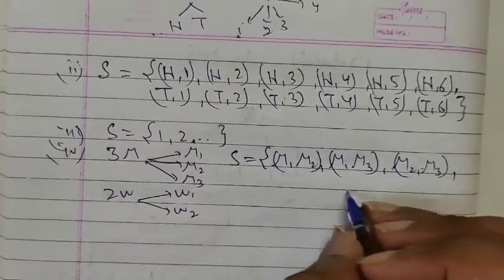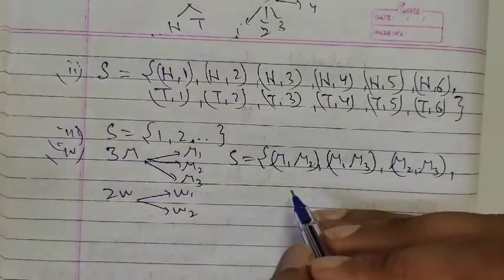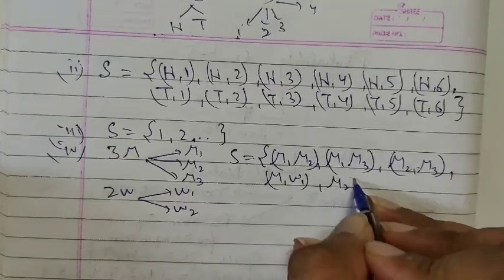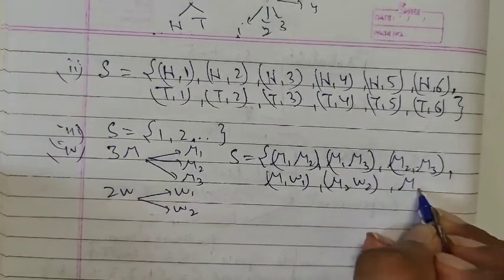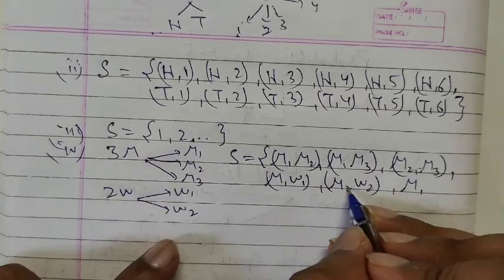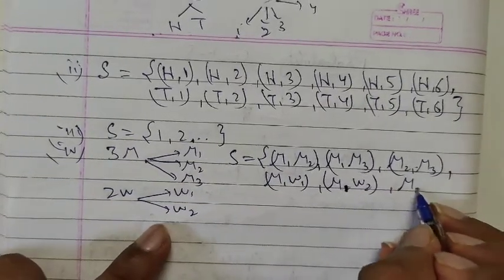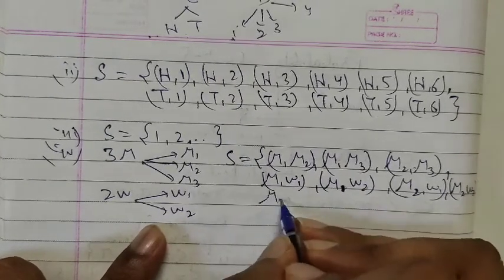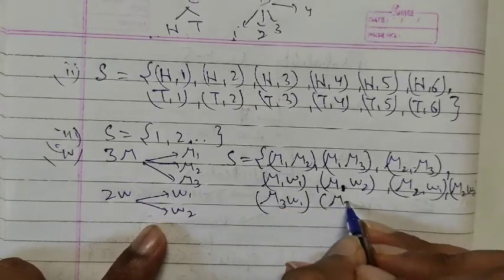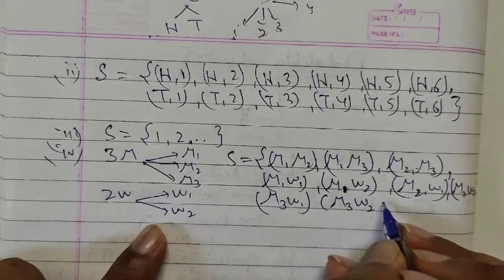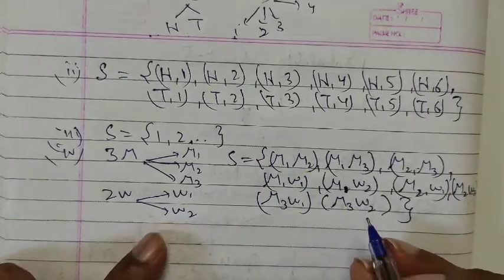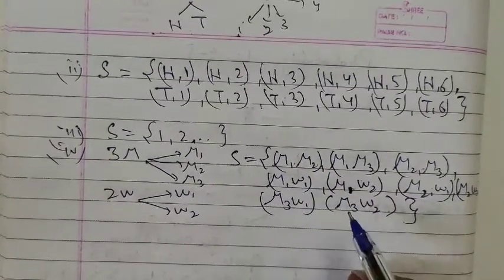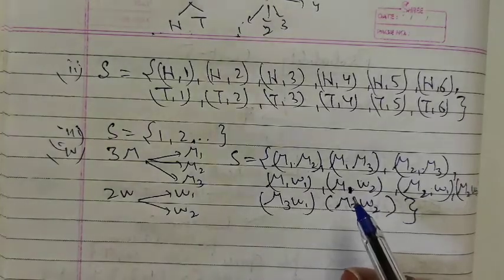Similarly, we can have M2, M3, right? Similarly, 2 persons we have to select. M2, M1 we have already selected. Now let's take man with women. So M1, W1, M2, W2, M1, W2. Take M1, W2. Now M2, W1, M2, W2, M3, W1, M3, W2. So these are all the possible outcomes we can have. So 3 men and 2 women, right? 1 2 3 4 5 6 7 8 9, 9 possible cases we can have, right?